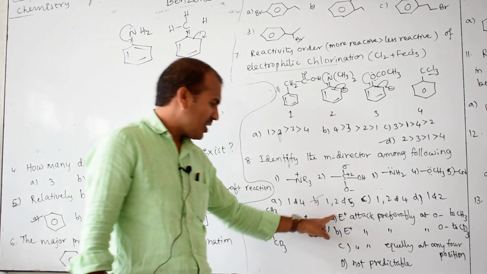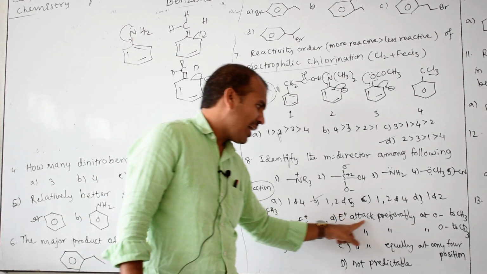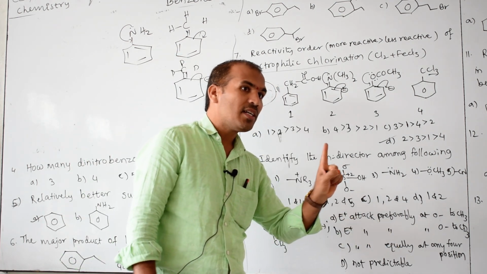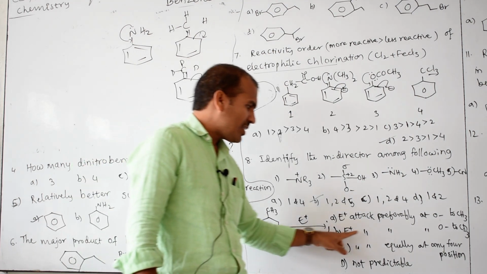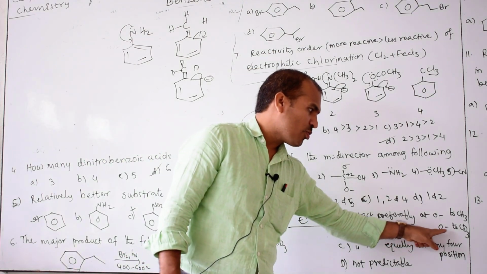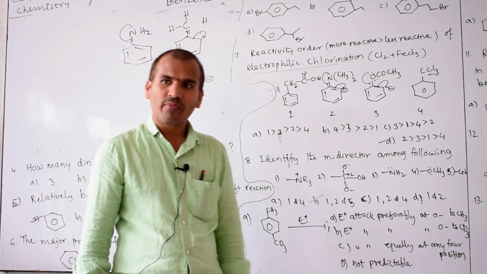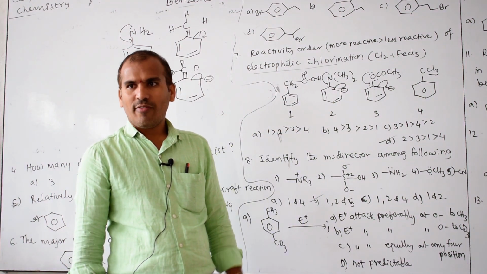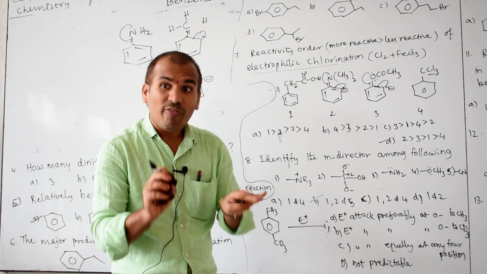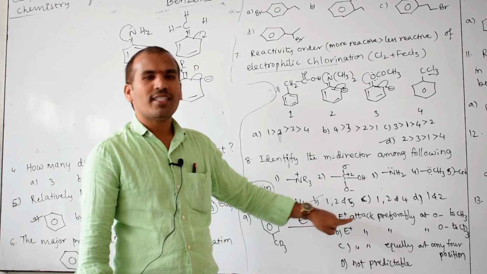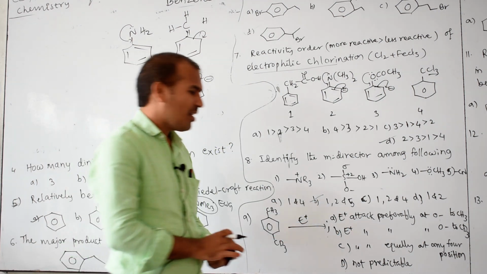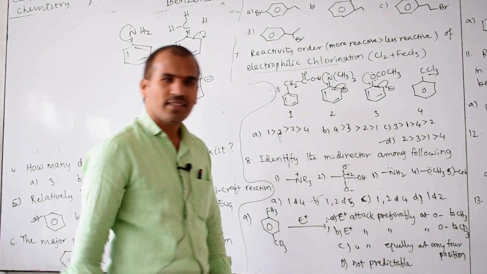Therefore, E plus, meaning the electrophile, attacks preferably at the ortho position to CH3. If nothing is given, both take place. Preferably, given means with respect to CH3. Got the point? Therefore, option A is correct.